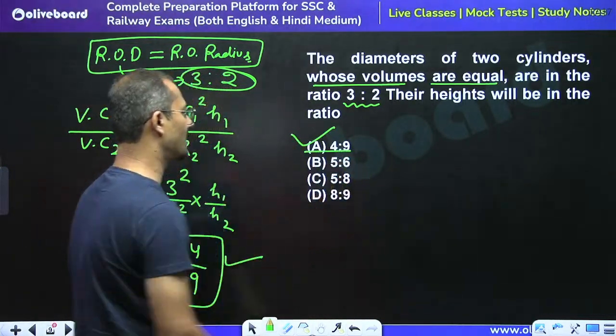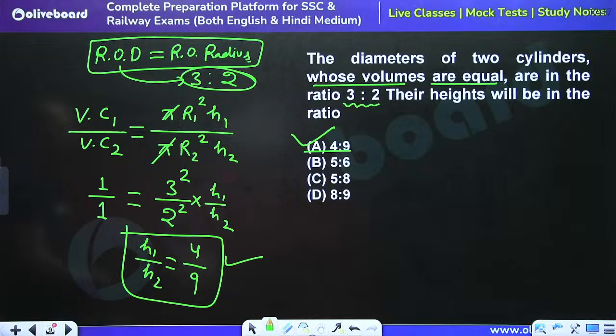A part is the right answer. Got it? 4 by 9 is the right answer. Is this clear to you all, guys?